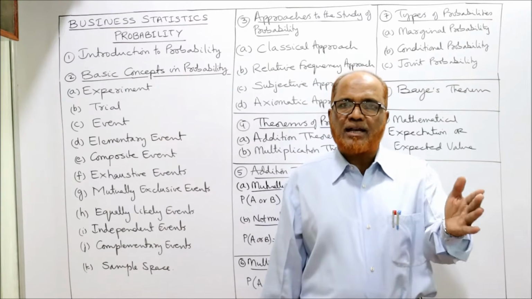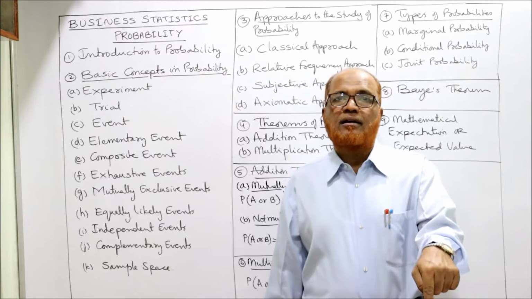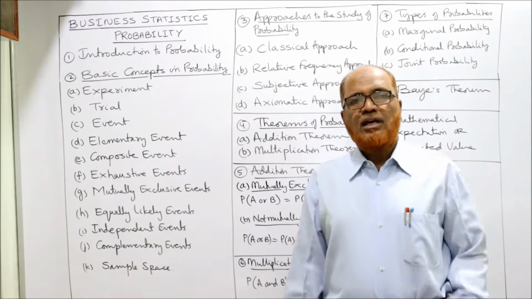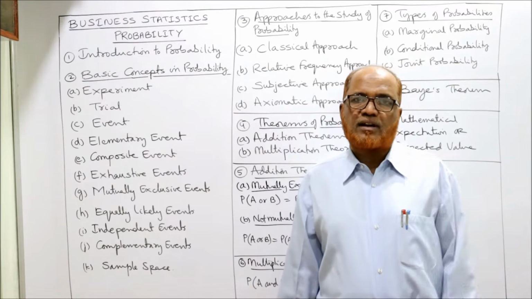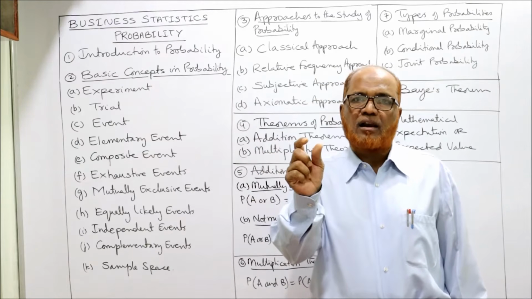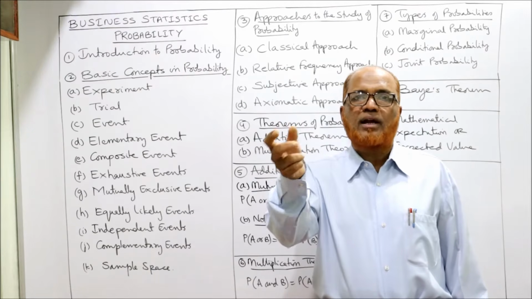Example, a cricket match is an experiment. When the match is actually played, the experiment will become a trial. Next, event. Event means the outcome of the trial, the result of the trial. Example, the throwing of a coin is a trial, because by throwing the coin you will get the outcome.